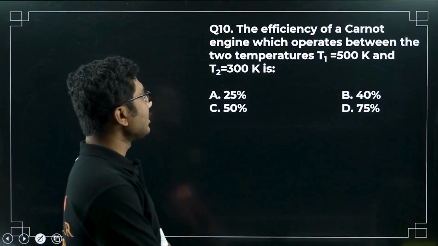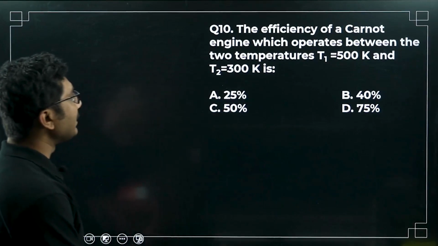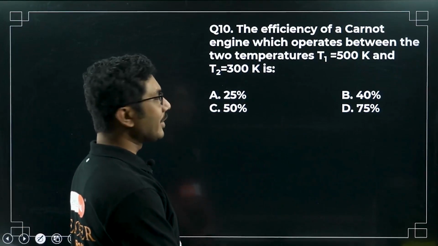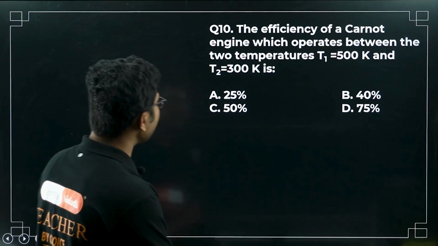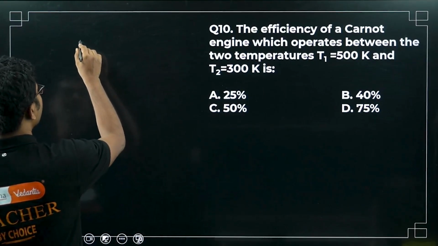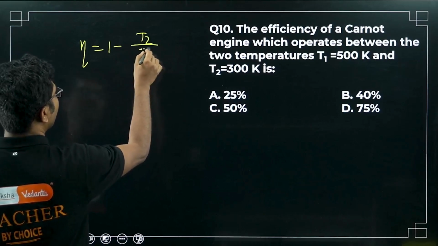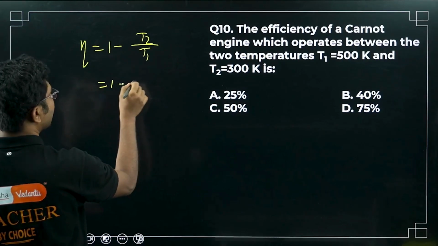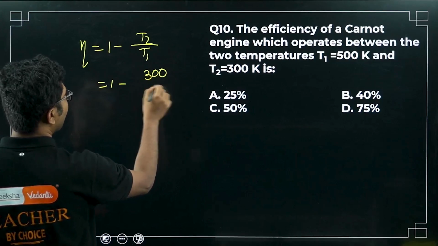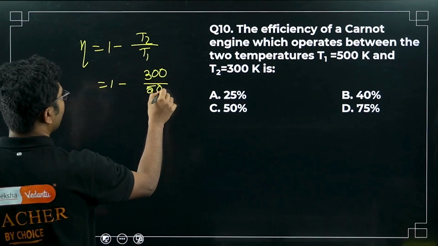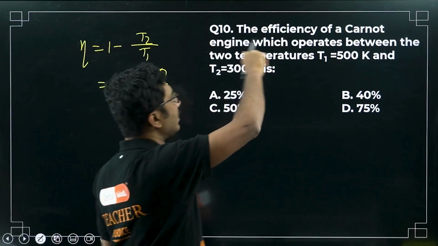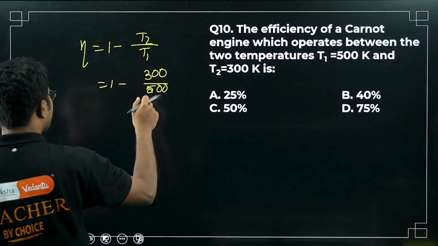The efficiency of a Carnot engine which operates between two temperatures, T1 equal to 500 Kelvin and T2 equal to 300 Kelvin. So efficiency is 1 minus T2 by T1, so 1 minus 300 by 500. In case you get confused, it will always be the smaller value divided by the bigger value.